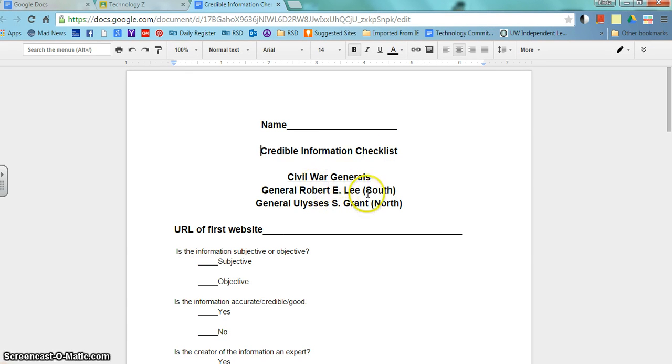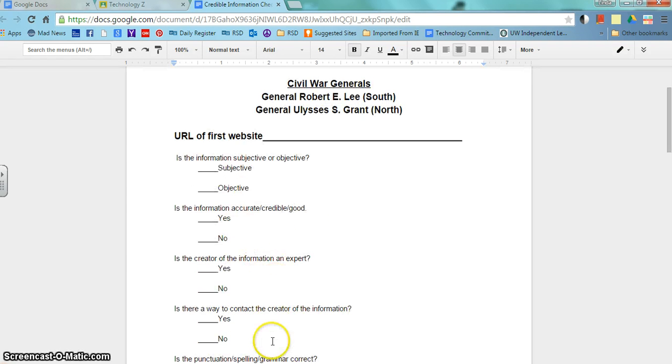So, choose one of the 2, research 5 to 10 different credible sources on the internet, and then pick out 2 that you want to use and answer the checklist questions to show me why you believe the source you've chosen is credible. Mrs. Schmidt was with me on Tuesday when I did this with the first group, so she has an idea of what's going on. I think she'll be able to help answer questions that you may have as well.